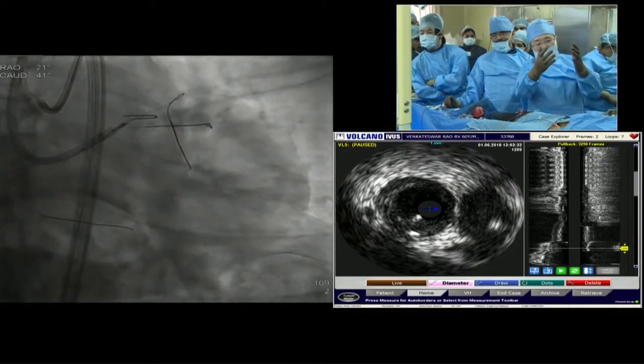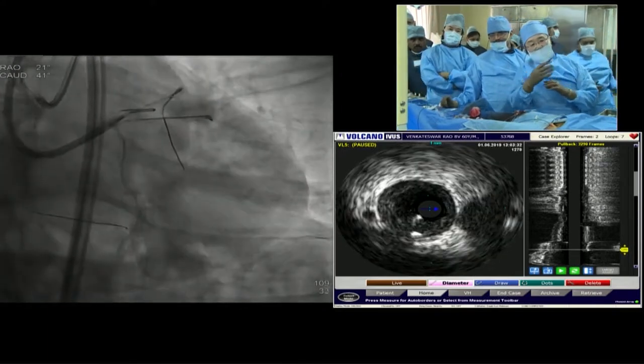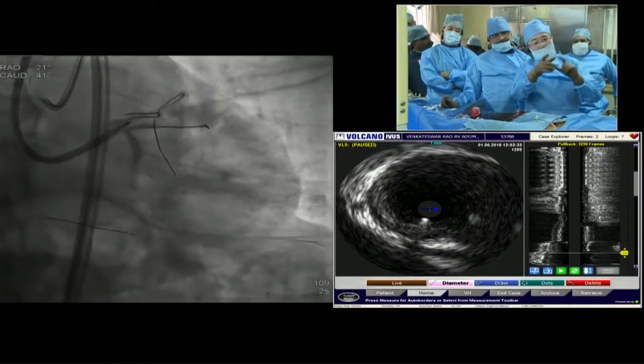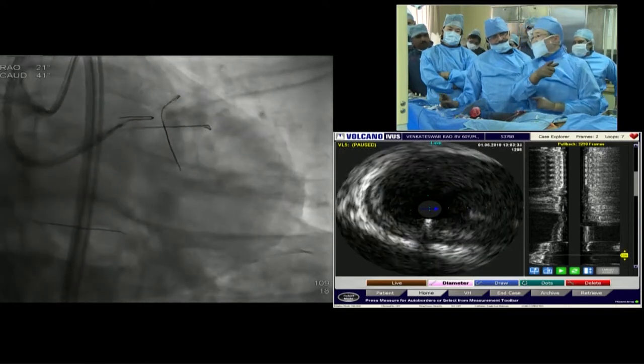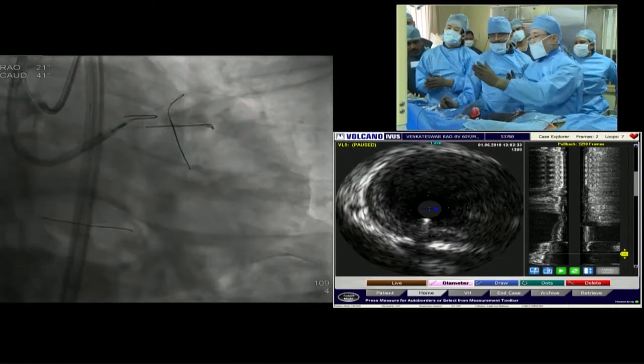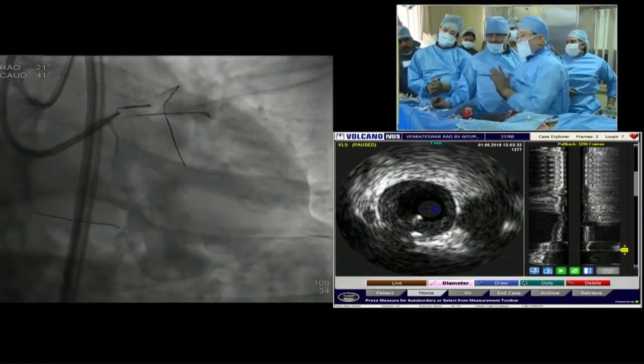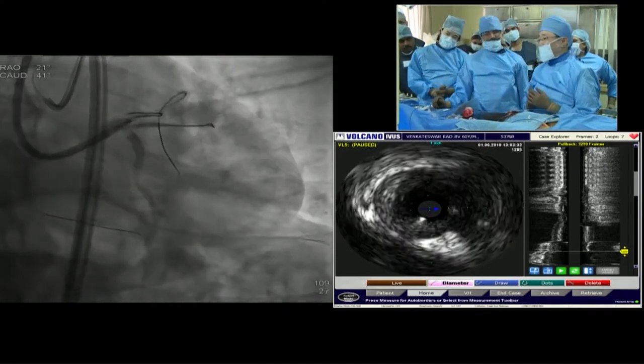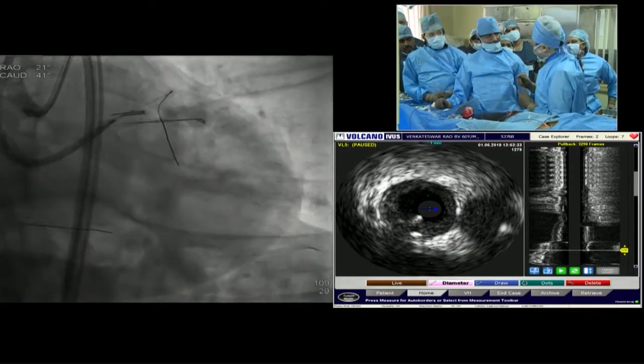Beyond this area, LMT is much bigger, maybe 6.0 or so. So that's why the catheter is not sitting well. So I want to put the stent just at the ostium of the LAD. So maybe 38.